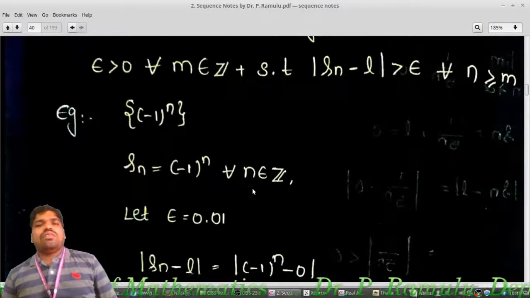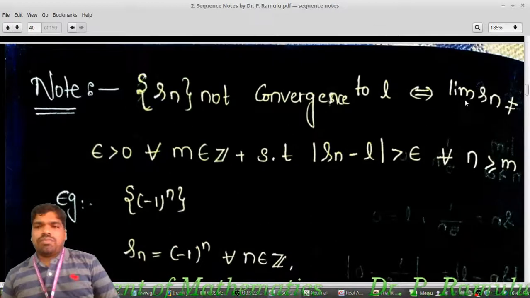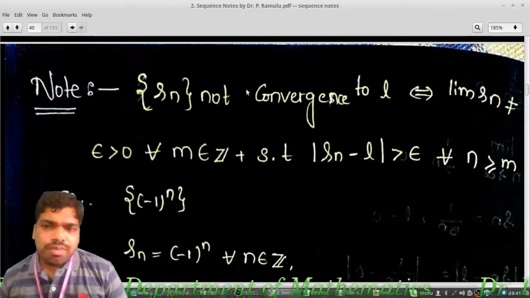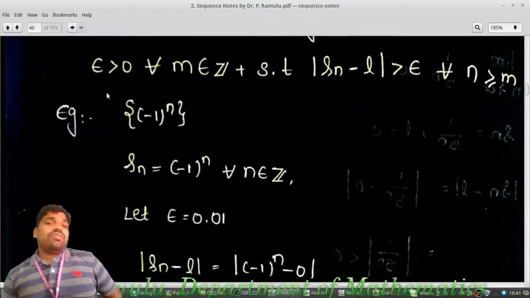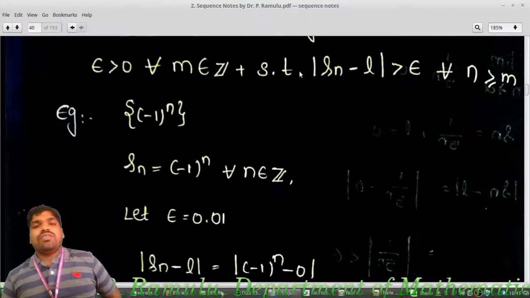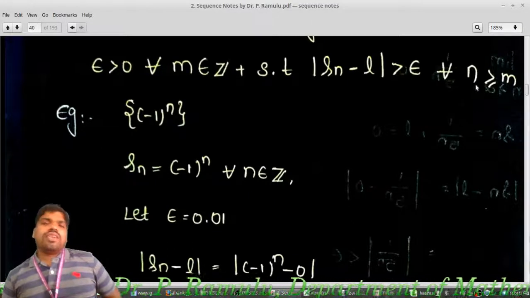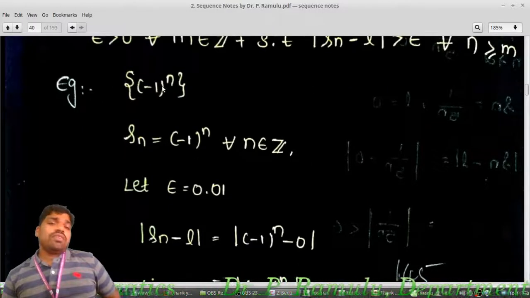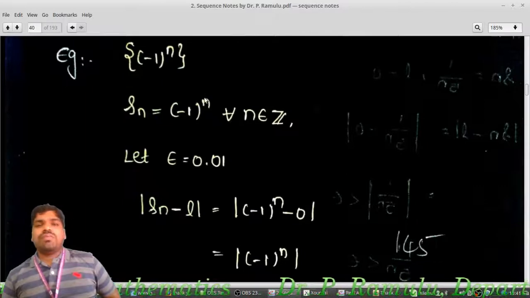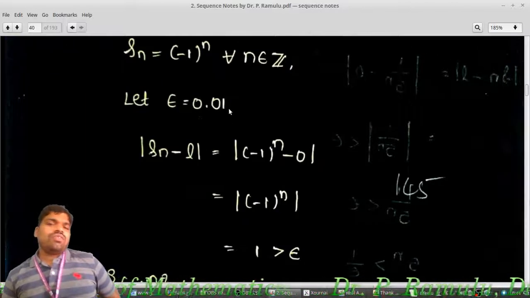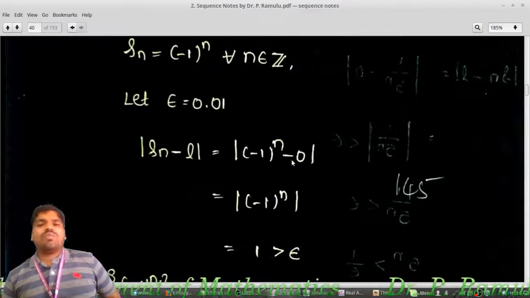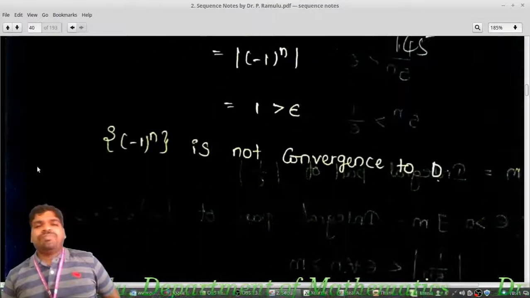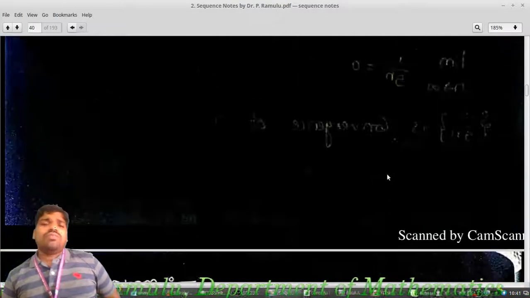I want to show that limit Sn is not equal to L. This means Sn does not converge to L, or L is not the limit. That means there exists epsilon greater than 0 such that for every m, modulus Sn minus L is greater than epsilon for some n greater than or equal to m. This is the way you have to take it. For example, Sn equal to minus 1 whole power of n, with epsilon equal to 0.01. Sn minus L equals minus 1 whole power of n minus 0. Its modulus is 1, which is greater than epsilon. Therefore, this does not converge to 0.